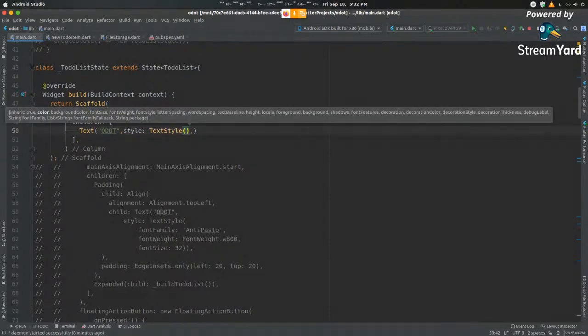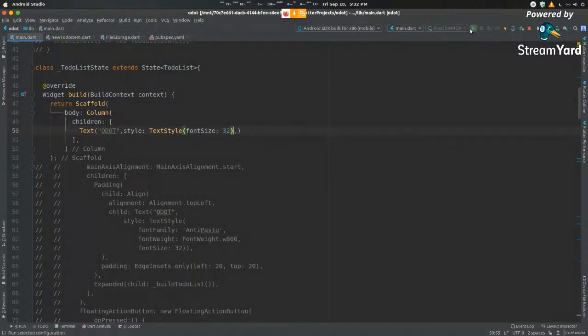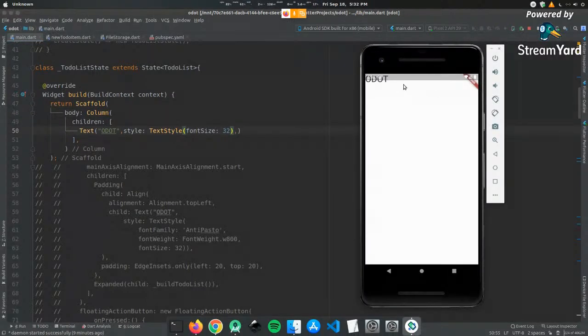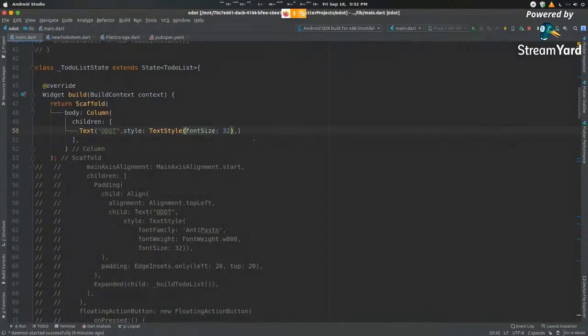It's very, very nested. You have multiple function calls, each of which represents a single widget. And the widget itself is defined by function calls to other widgets. So it's a very nested structure. The first thing we want to do is increase the font size. So we type in font size. Let's make it 32. And now let's run this. It's a little bigger, but this text seems a little too bland for our taste. It seems very typical. So now let's add in our own theme, or rather our own font.